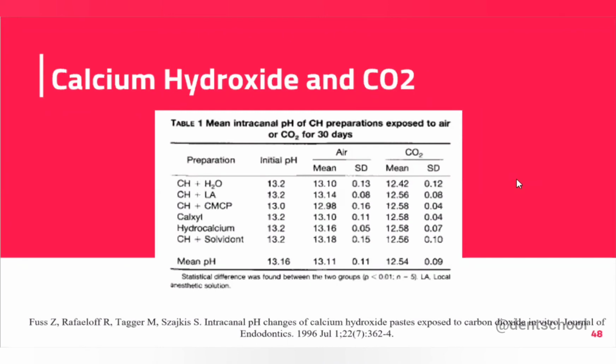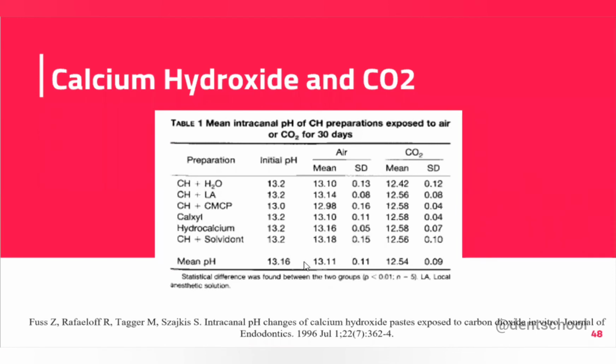Now, the correlation between calcium hydroxide and carbon dioxide. If there is presence of carbon dioxide, now from where does the carbon dioxide come into the canal? From the tissue fluid and from the metabolism of the bacteria. So because of the reaction between the calcium hydroxide and carbon dioxide, there will be formation of calcium carbonate, which will block the dentinal tubules, even the accessory canals also, which will further prevent the ingression of the carbon dioxide into the canal. Okay. And second thing, it has a negative effect. How? Because of the reaction of calcium hydroxide and CO2, there will be a decrease in pH.